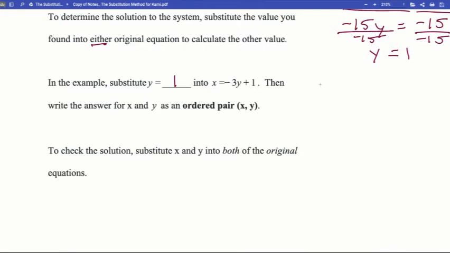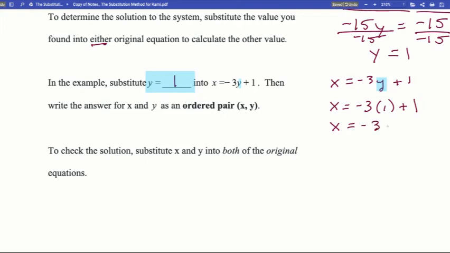So here I go. I have x equals negative 3y plus 1. And what I'm going to do is plug in y equals 1 into that y value right there. And I'm going to get x equals negative 3 times 1 plus 1, which gets me negative 3 plus 1, which gets me negative 2.